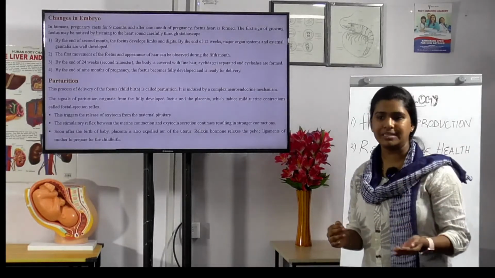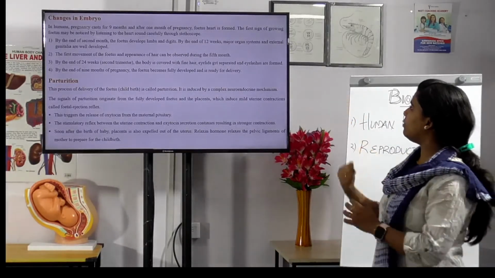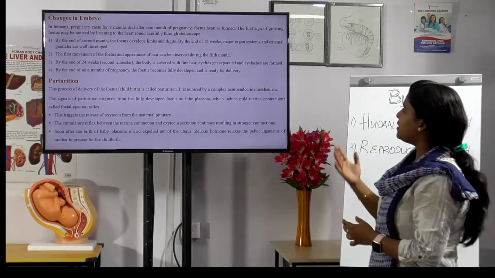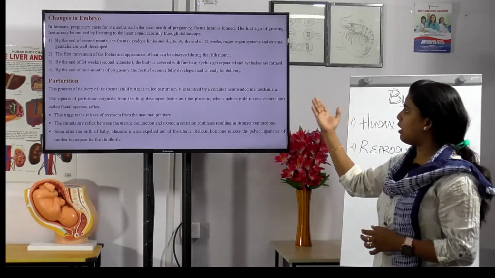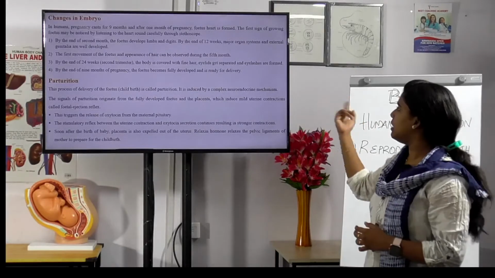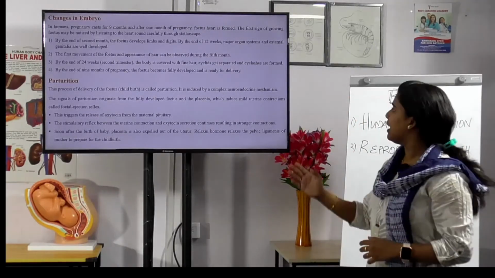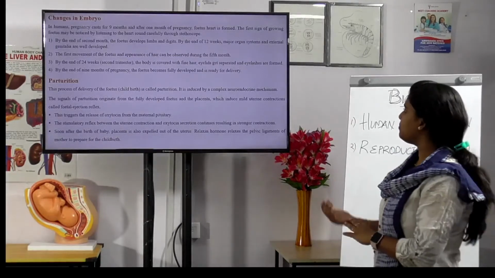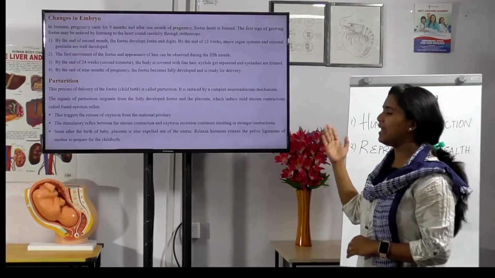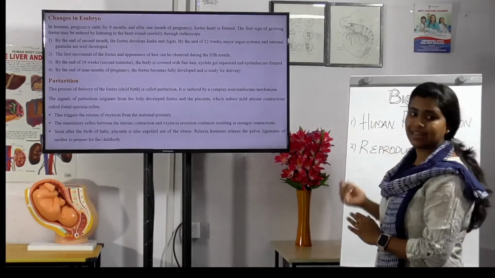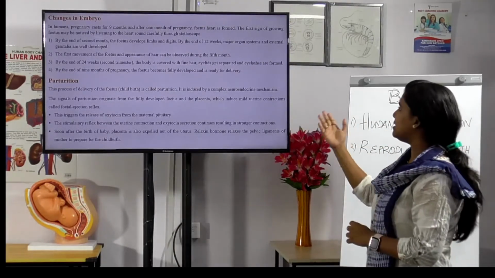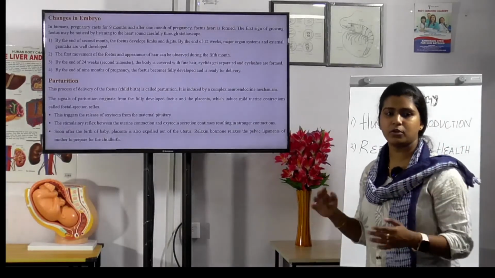And by the end of the 2nd month, the limbs also develop, and by 12 weeks, major organs and the external genitalia will be developed. The first movement of the fetus and the appearance of hair can be observed during the 5th month, and by the end of the 24th week, that is the second trimester, the body is covered with fine hair, the eyelids get separated and the eyelashes are formed. By the 9th month of the pregnancy, the fetus will be fully developed to deliver.